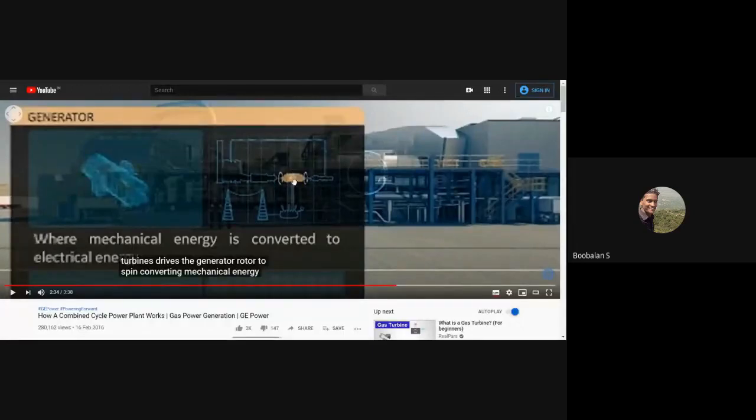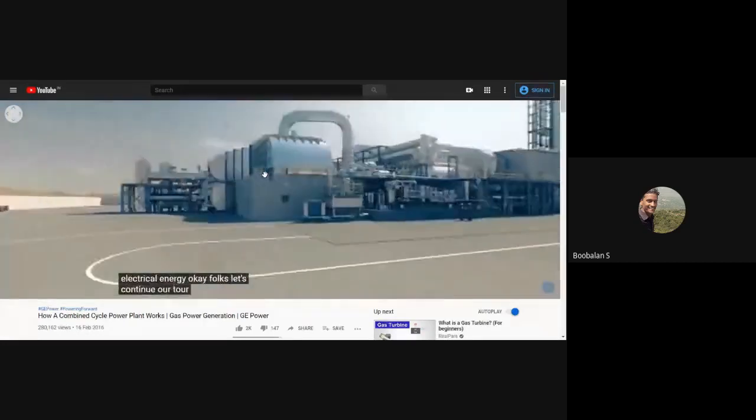So in between I have a generator, right? We have two sides. Here the gas turbine drives this alternator blade, and here I'm applying steam, and both input energies drive my alternator, and through this output I'm getting power to a transformer and the electrical grid. This is called two cycles, so that's why it's called a combined cycle power plant. Energy into electrical energy. Okay, folks, let's continue our tour.